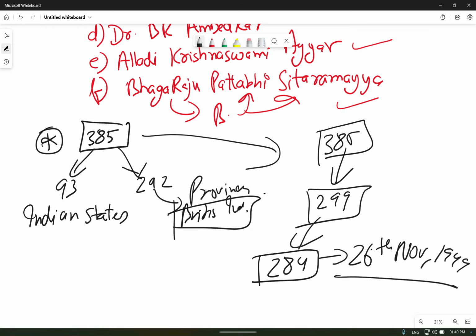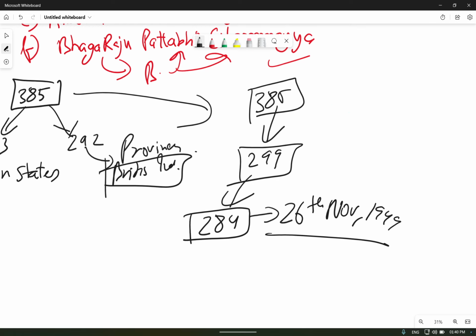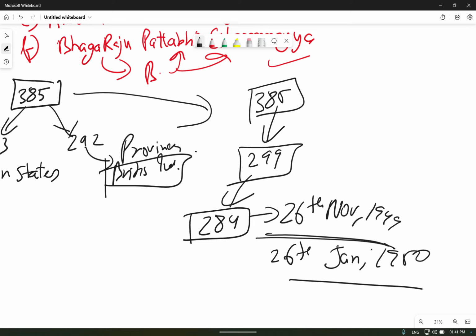What happened on that day? On that day, our Constituent Assembly adopted the constitution which was drafted. The final reading of the constitution happened on this day, and it came into force on 26th January 1950.